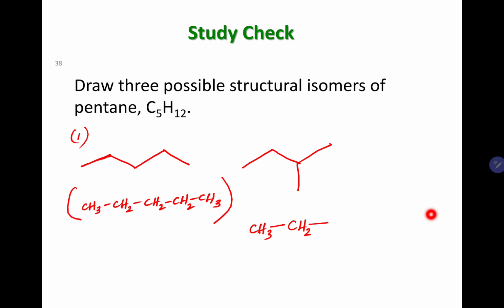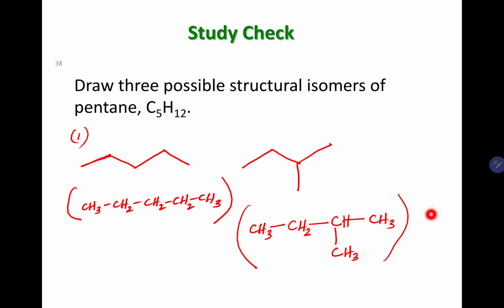Here is that next carbon. This carbon has 3 carbon-carbon bonds. So 4 minus 3 is what? 1. So you only need 1 hydrogen. And then this carbon right here already has 1 carbon-carbon bond, so it needs 3 hydrogens. Okay, so this is the condensed structure.